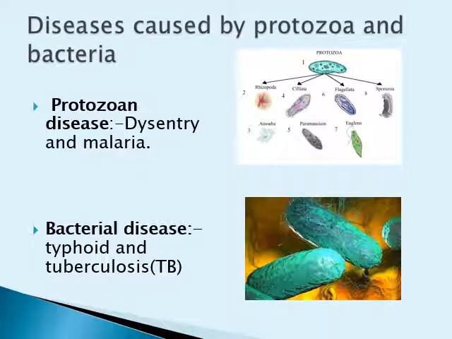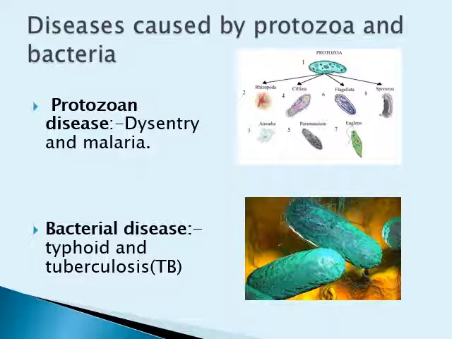Children, in this slide we will be seeing that there are various diseases which are caused by protozoans as well as bacteria. Protozoans are unicellular and bacteria are also unicellular. Protozoans cause diseases like dysentery as well as malaria. Now when you talk about bacterial diseases, the disease names are typhoid as well as tuberculosis.